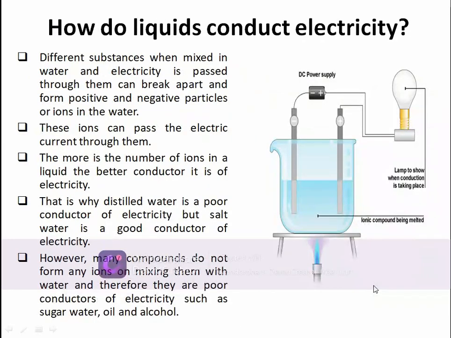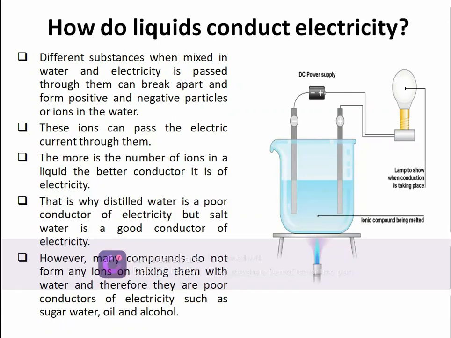Now our next topic is how they conduct electricity, if they do. We have talked about how not all of them conduct electricity, but some of them do. So how do they conduct electricity? Let's try to understand that. When different substances are mixed in water and electricity is passed through them, that will break those compounds.